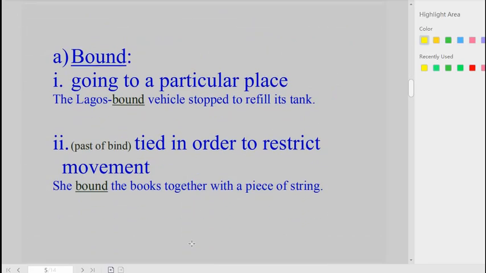The first one I have here is bound. B-O-U-N-D, bound. Now the first meaning is going to a particular place. Let's see the example in a sentence. The Lagos-bound vehicle stopped to refill its tank. The second meaning of bound, as you can see in figure 2, means tied in order to restrict movement. And that is the past tense of bind. Bind, bound, bound. Bound means tied in order to restrict movement. Example, she bound the books together with a piece of string. One meaning means movement, the other means to restrict movement. You can agree with me that these two meanings are opposite to each other.